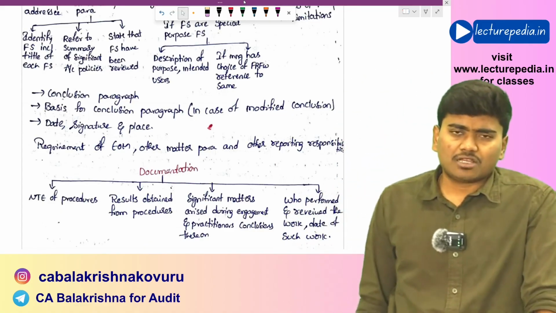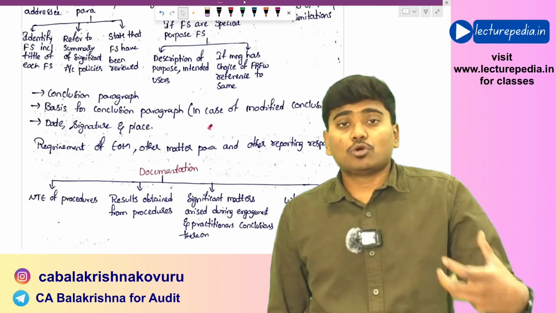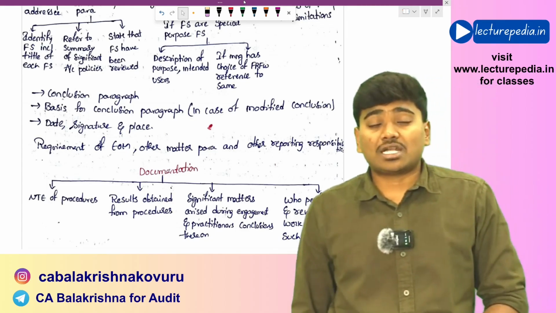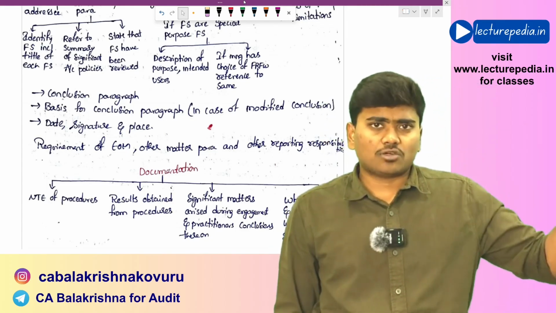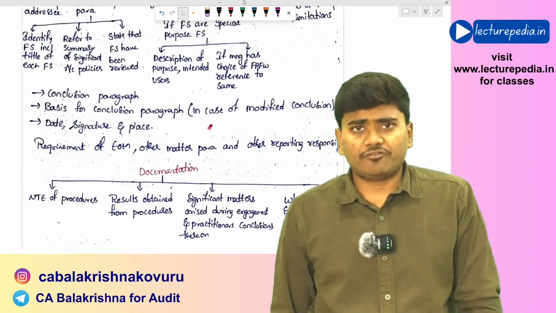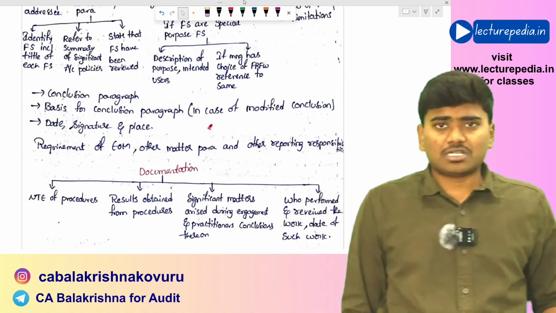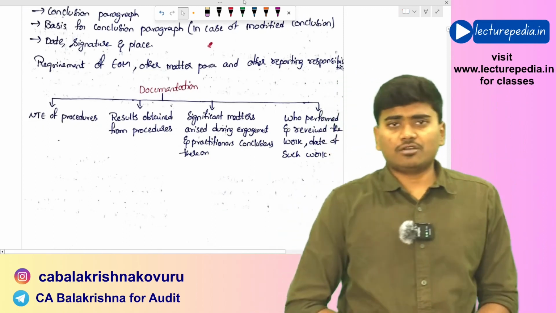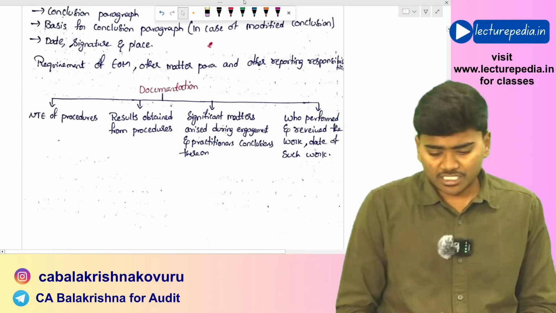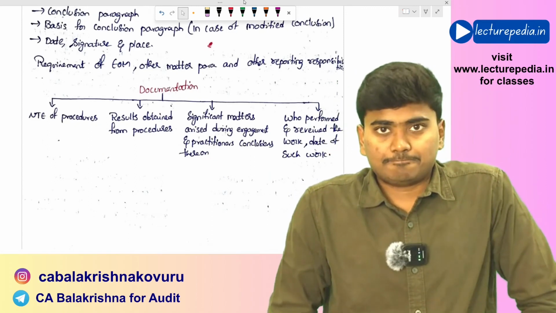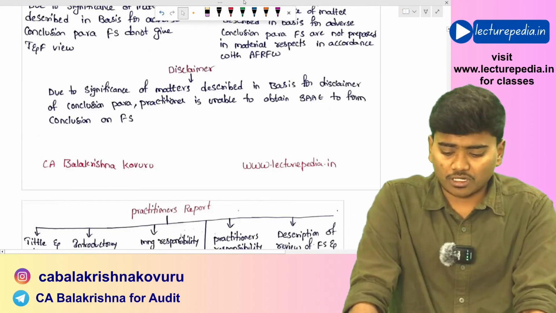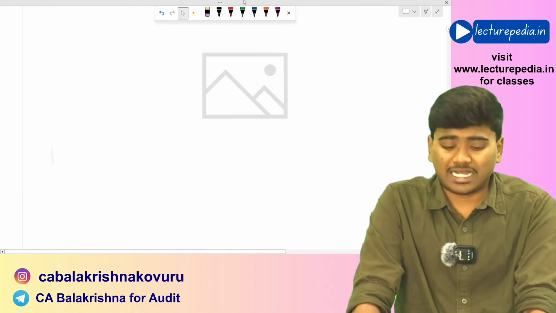And other matter paragraph, auditor will provide those matters which he thinks are necessary for the users to understand about the audit, in case of audit, here about review, and other reporting responsibilities. Finally, you should also maintain documentation with respect to this review engagement that you have conducted. Okay, this is a brief revision of SRE 2400.